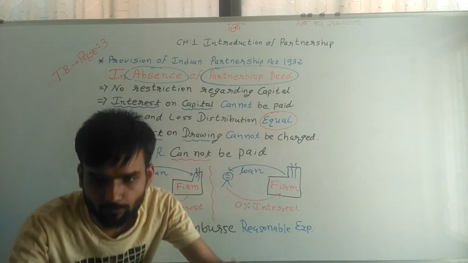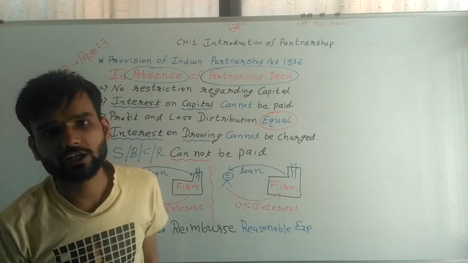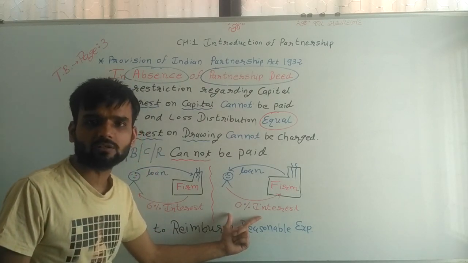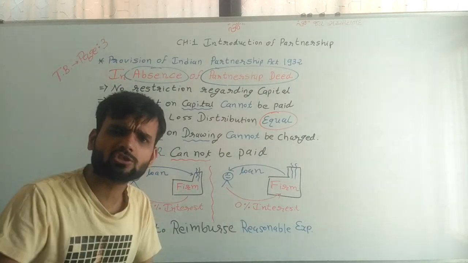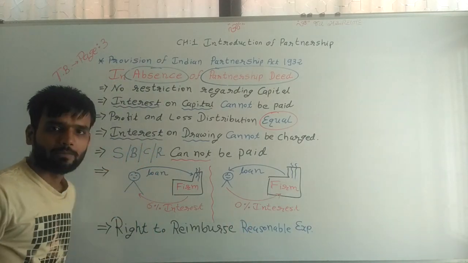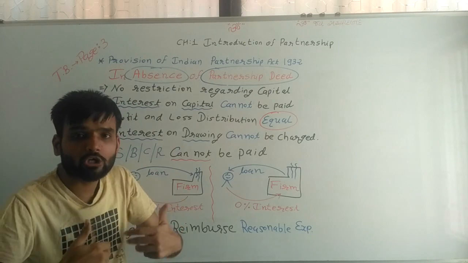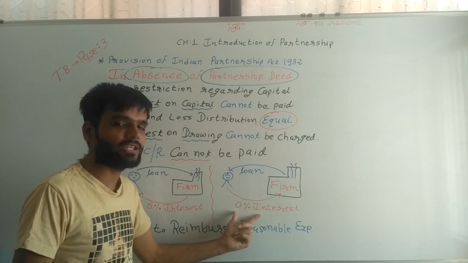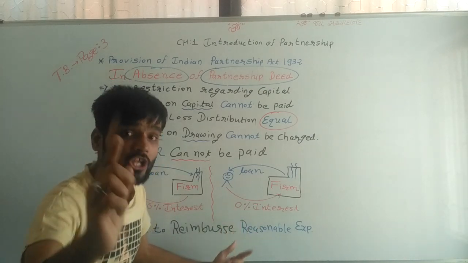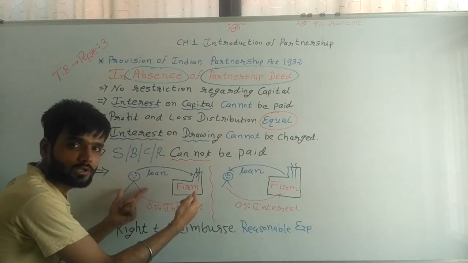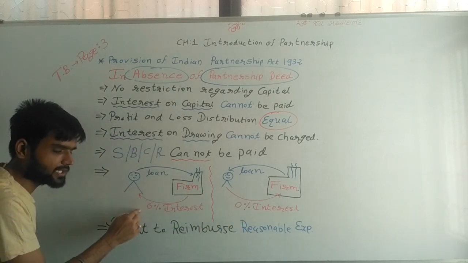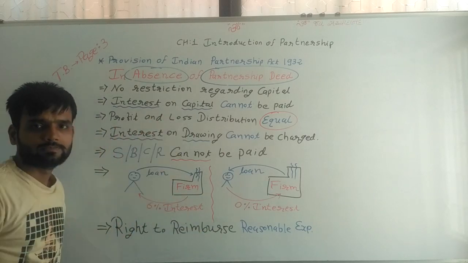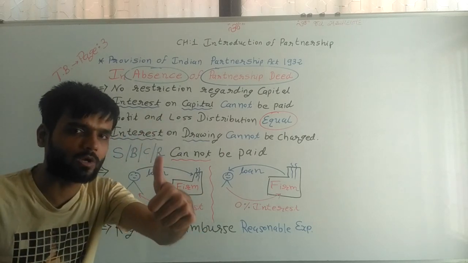That is a very important thing. Because whenever this question is asked in the examination, many students write interest on loan 6%. But actually, see who gives the loan. If the firm gives the loan, then interest is 0%. If the partner gives the loan, then interest received by the partner is 6%. It is the most important point, most important for 1 mark.